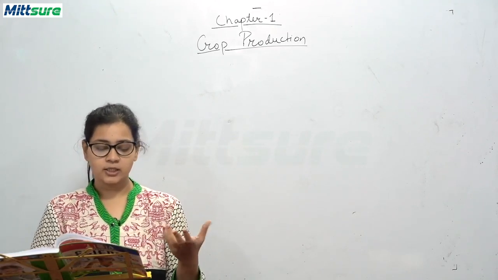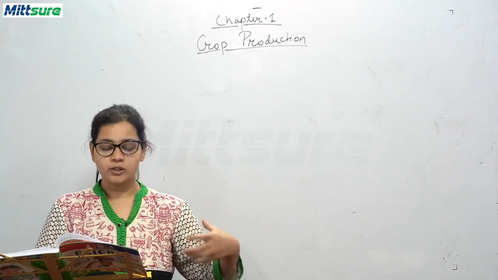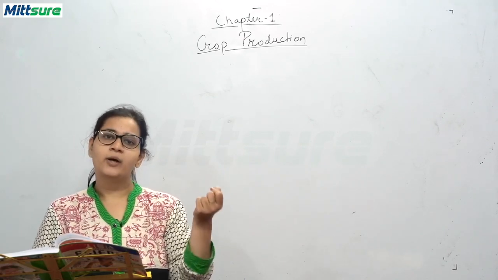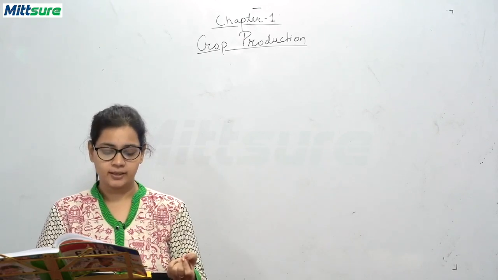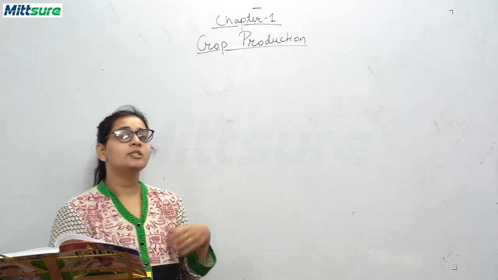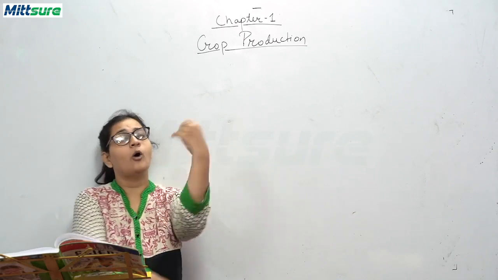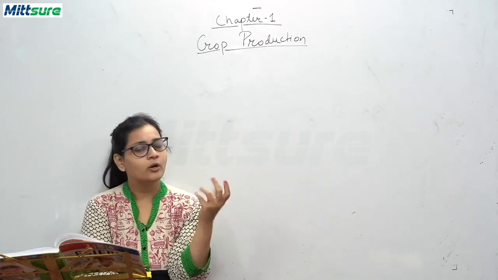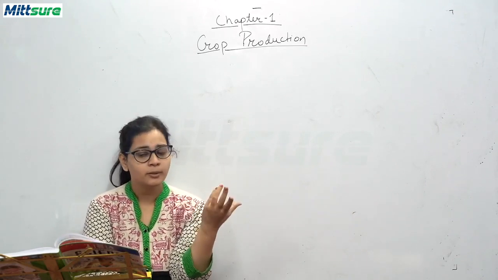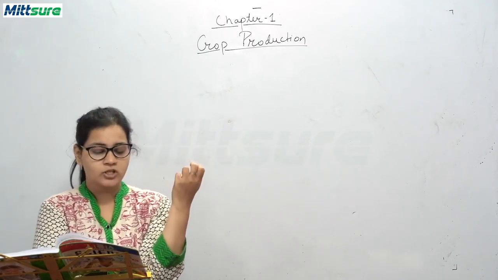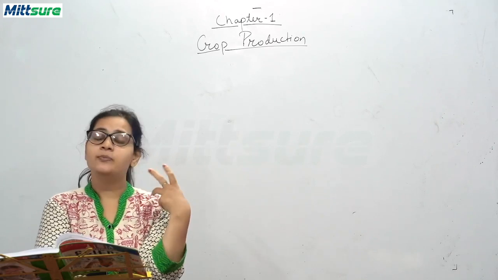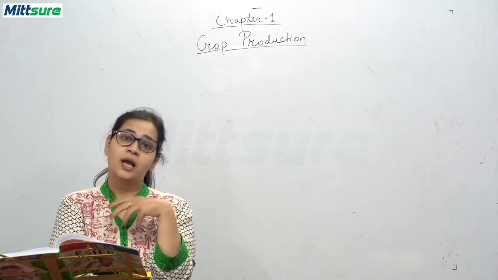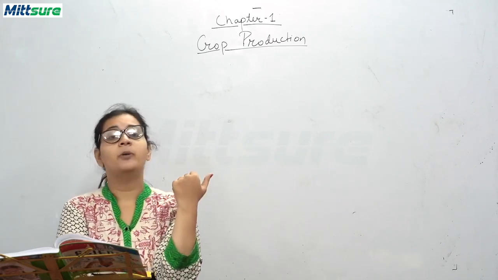Next, the question is: write briefly about different agricultural practices. All the 7 practices you have to write very briefly. The third question is: how is soil prepared? You have to write all about the process of plowing, and you can also mention the equipment used in plowing. The next question is: write the difference between manure and fertilizers. This difference between manure and fertilizers is given in your book on page number 9.